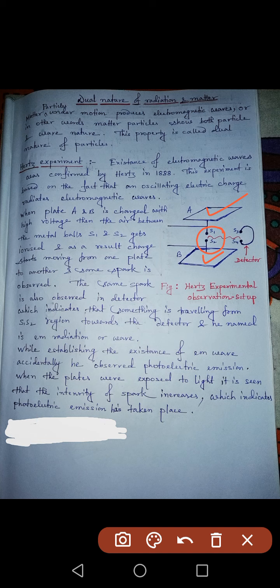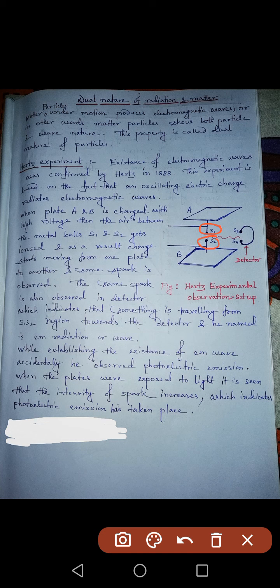Generally air is a dielectric medium or insulator, but since in spheres S1 and S2 a large amount of charge is gathered, that charge is ionizing the air molecules. So as the air particles get ionized, the air has become a conductor now, and once it has become a conductor, it will conduct electricity. That means it will allow charge to move from one sphere to another sphere.